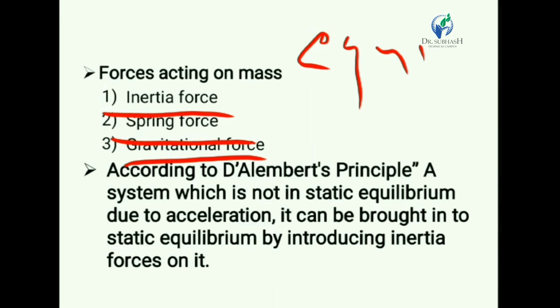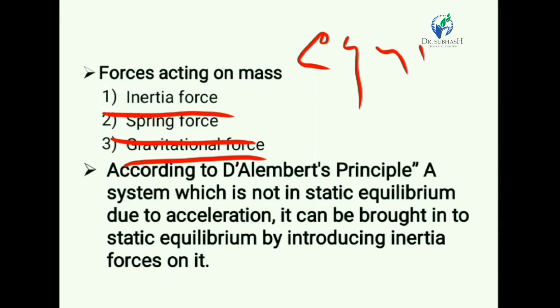Now, if any system is not in static equilibrium because of acceleration, then we can bring this system into static equilibrium by applying inertia forces on it.